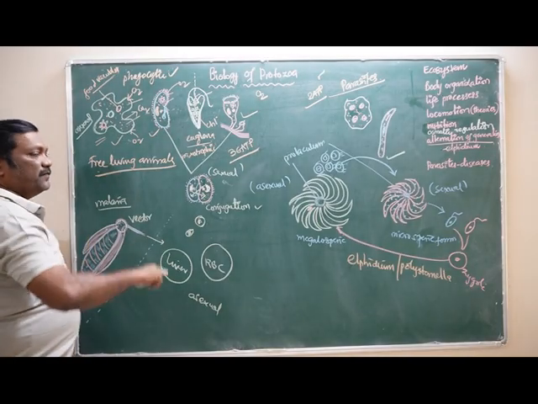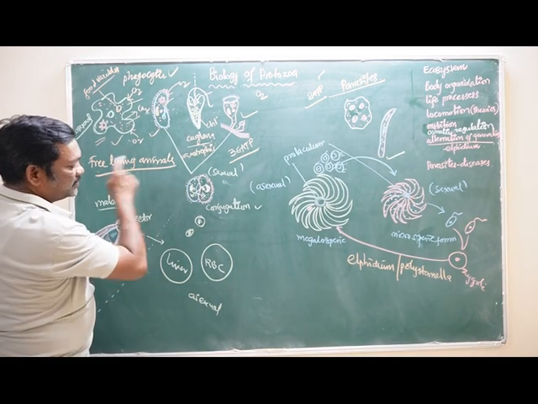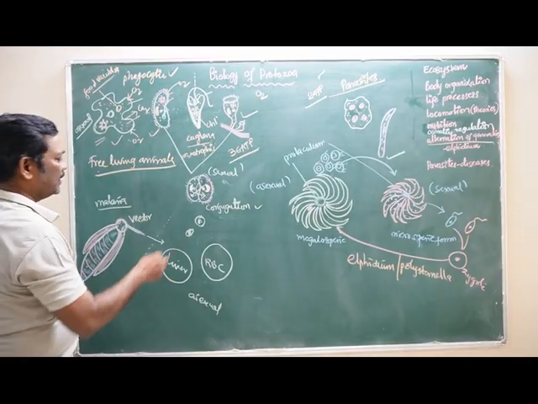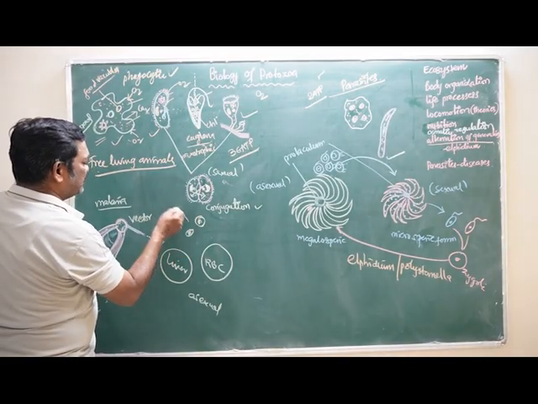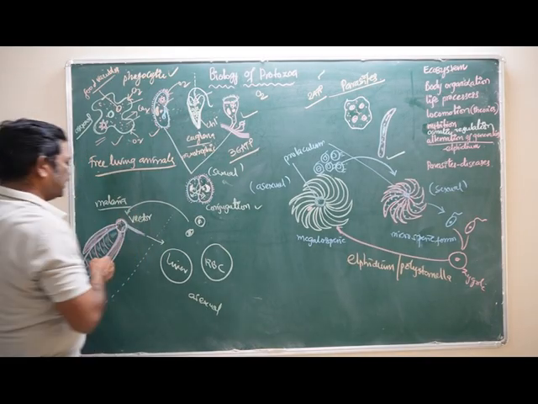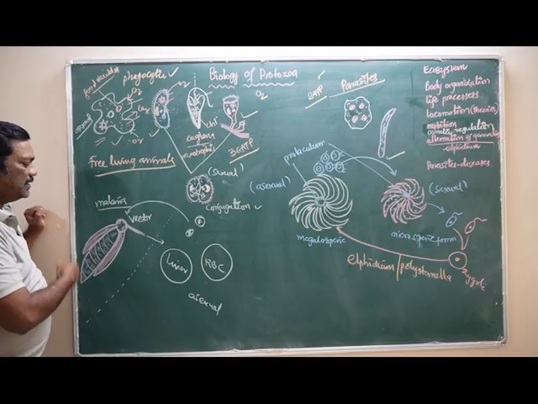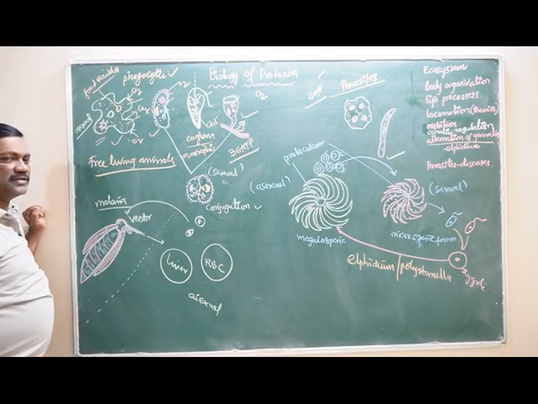Then if a female Anopheles mosquito bites this infected man, these micro and macromerozoites enter the body of the mosquito, and they go through some changes in the digestive tract and so on, and they develop as sporozoites and are stored in the salivary glands of the mosquito.